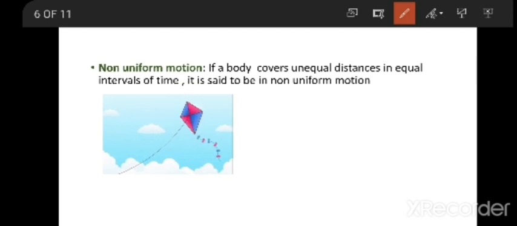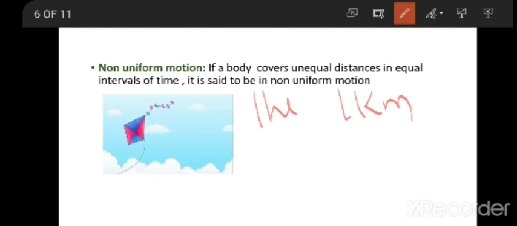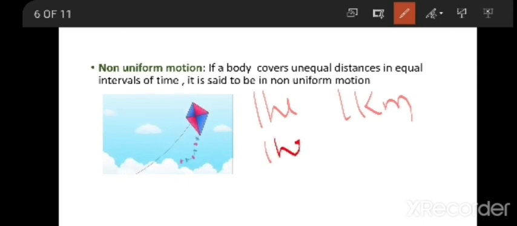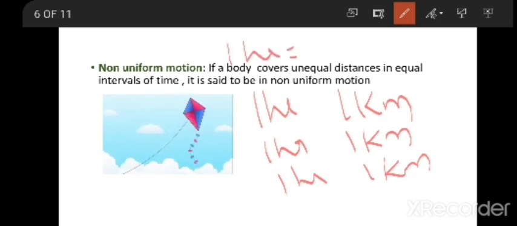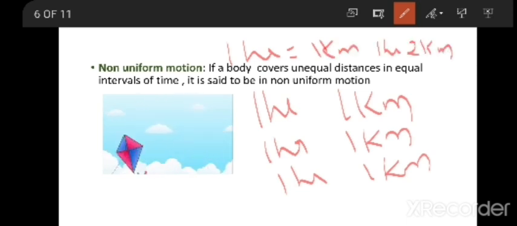If a boy is cycling in a crowded place, do you think for every 1 hour he is going to cover 1 kilometer? First 1 hour 1 kilometer, second 1 hour another 1 kilometer, third 1 hour another 1 kilometer. He is not going to cover in this way, because in a crowded place you can't estimate the traffic. In one hour he may cover 1 kilometer. In another 1 hour he may cover 2 kilometers. In another 1 hour he may cover 2.5 kilometers.